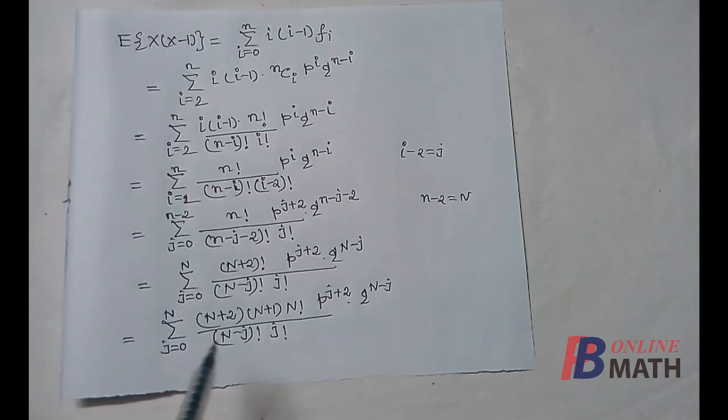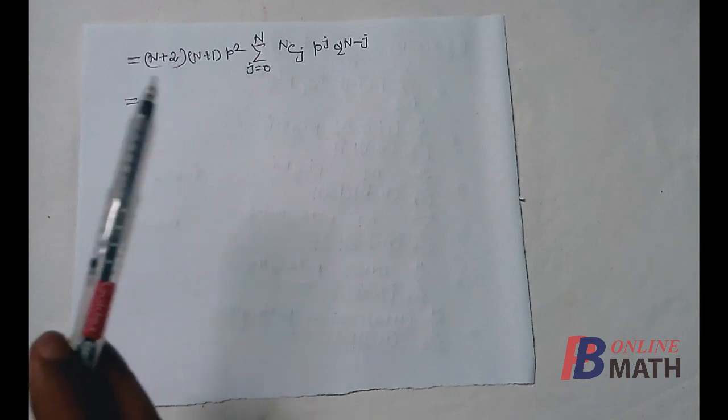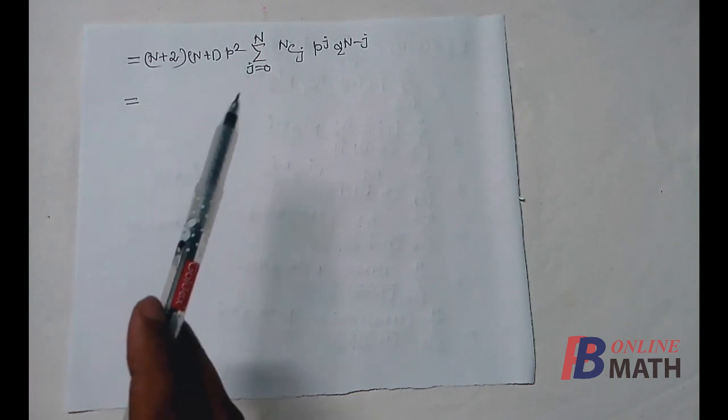Now capital N factorial by capital N minus j factorial and j factorial, this can be written as capital NCJ, and we shall take these three terms n, n minus 1 and p square outside the summation. Then the sum becomes n into n minus 1 into p square.